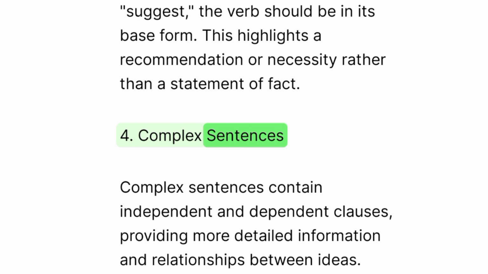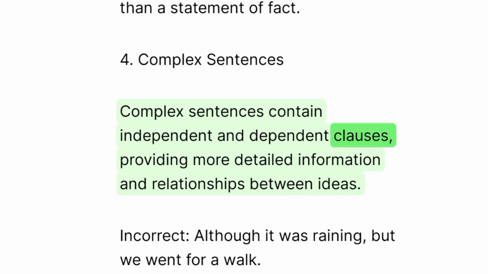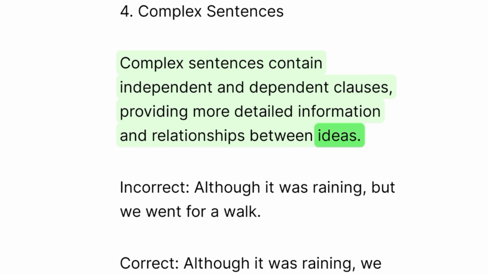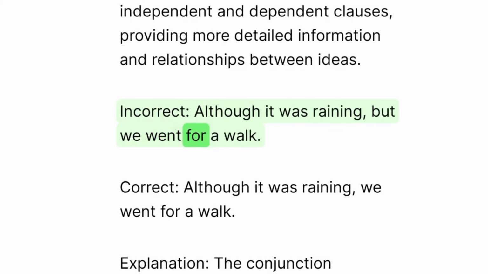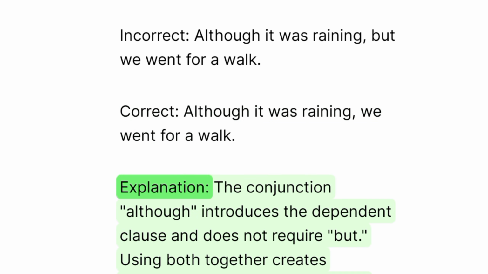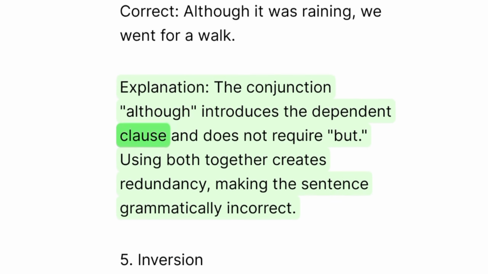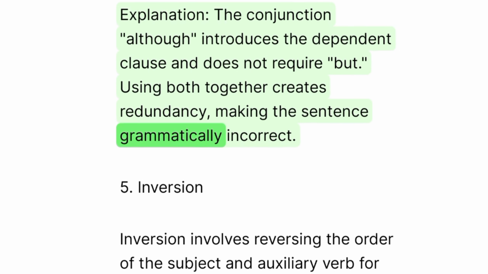4. Complex sentences. Complex sentences contain independent and dependent clauses, providing more detailed information and relationships between ideas. Incorrect: Although it was raining, but we went for a walk. Correct: Although it was raining, we went for a walk. Explanation: The conjunction although introduces the dependent clause and does not require but. Using both together creates redundancy, making the sentence grammatically incorrect.